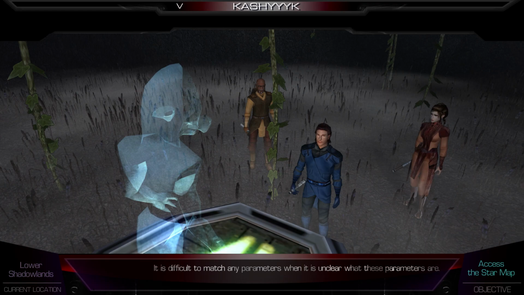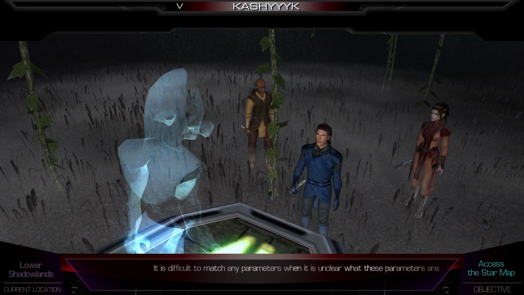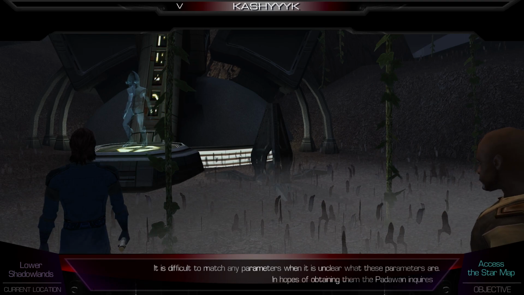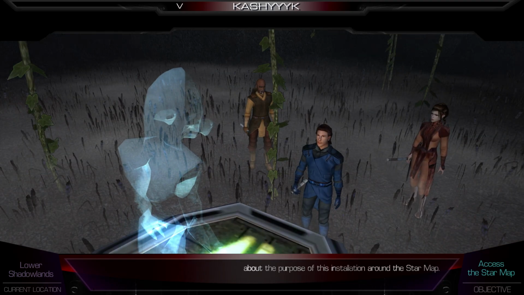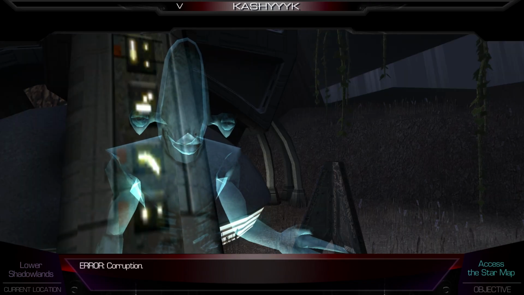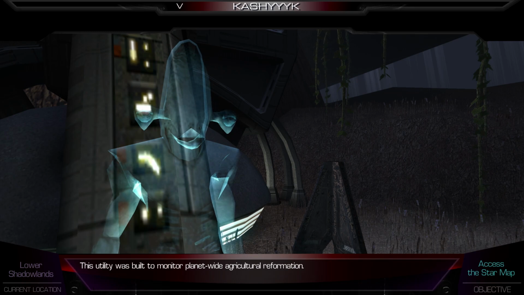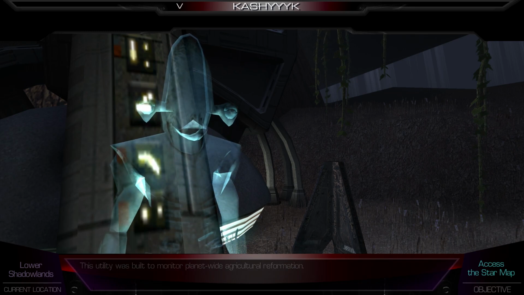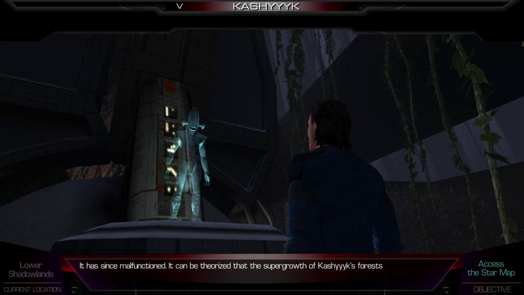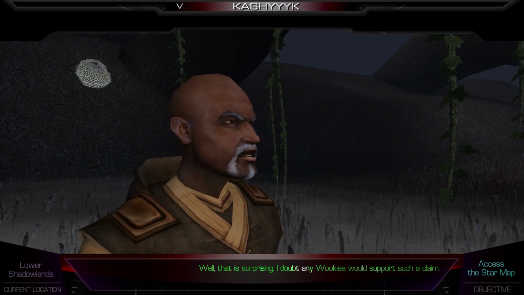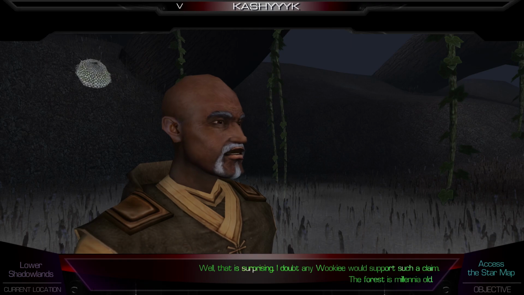It is difficult to match any parameters when it is unclear what these parameters are. In hopes of obtaining them, the Padawan inquires about the purpose of this installation around the star map. Error. Corruption. Extrapolating. This utility was built to monitor planet-wide agricultural reformation. It has since malfunctioned. It can be theorized that the supergrowth of Kashyyyk forests is a direct result. Well, that is surprising. I doubt any Wookiee would support such a claim. The forest is millennia old.